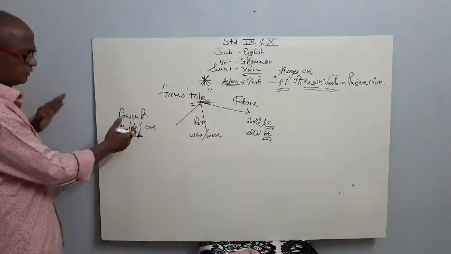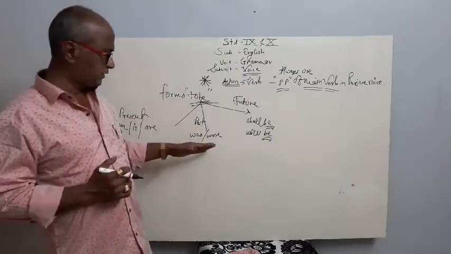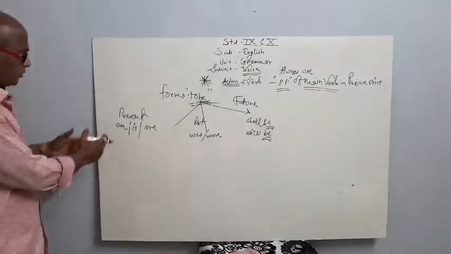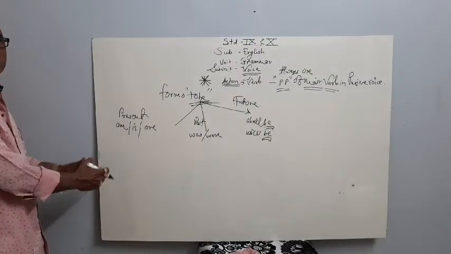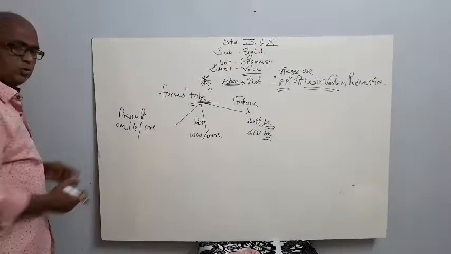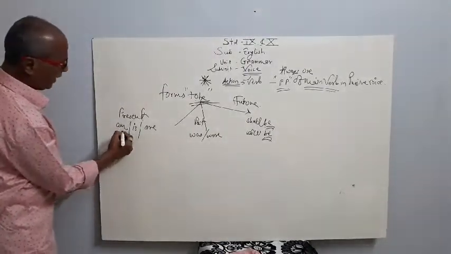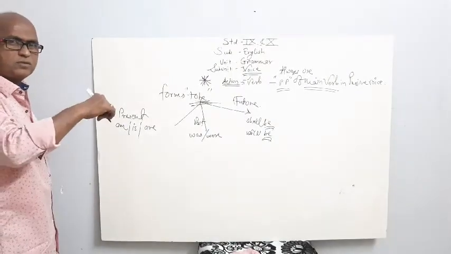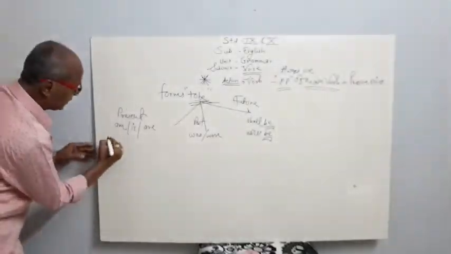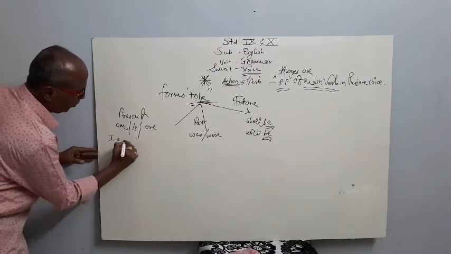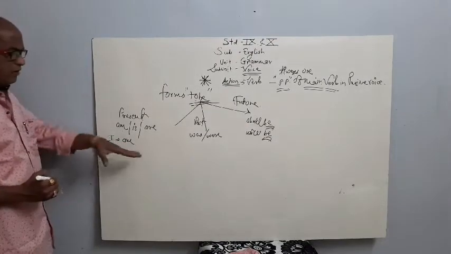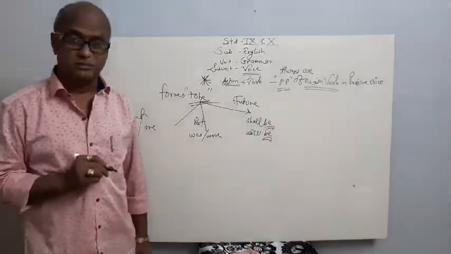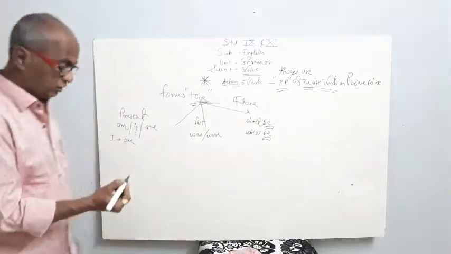Here: am, is, are in the present tense; was, were in the past tense; shall be, will be in the future tense. We will again make the revision. Where to use am, is, and are. You know, there is a sweet relation of am always. You have to use am when we put the subject as I. So, am is used for I. But is is used for third person singular number subjects.